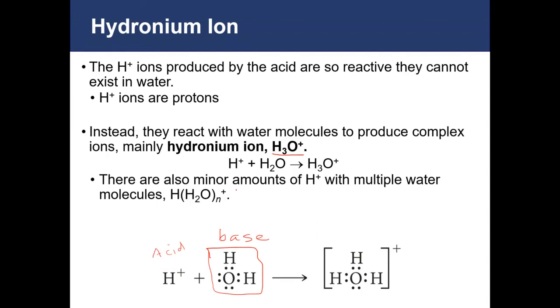Now, often what you'll see is chemical equations for acids breaking apart. Sometimes you'll see the H plus written as an aqueous solution. It's really actually the hydronium ion, the H3O plus, but a lot of times you'll see H plus being written as sort of a shorthand notation so that we don't have to write out the entire H3O plus. So when you're looking at a balanced chemical equation, you should think of this as being the same thing as H3O plus. It's just a shorthand form for representing the hydronium ion in an aqueous solution.